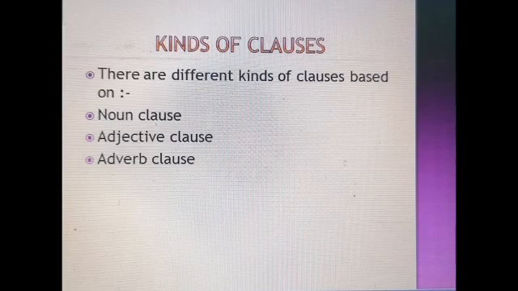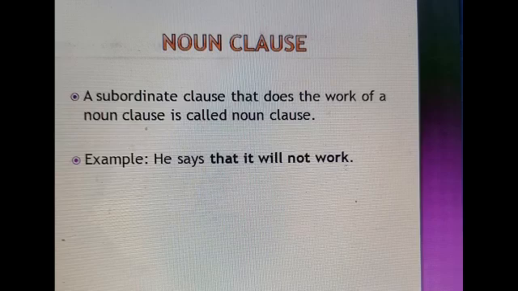Now students, we will learn the kinds of clauses. There are different kinds of clauses: noun clause, adjective clause, adverb clause. Now let's start with the noun clause. A subordinate clause that does the work of a noun is called a noun clause. Example, he says that it will not work. In this sentence, that it will not work is a noun clause.